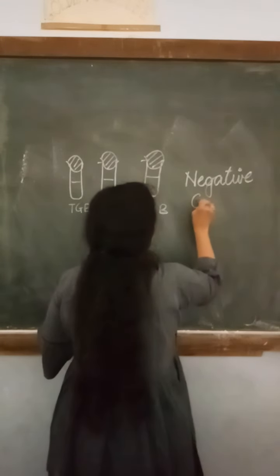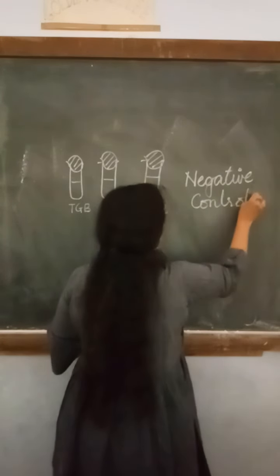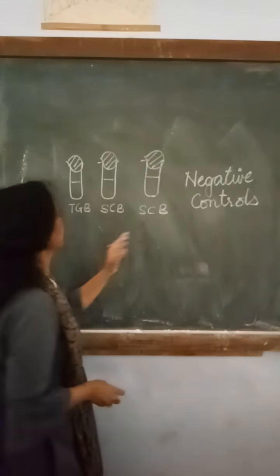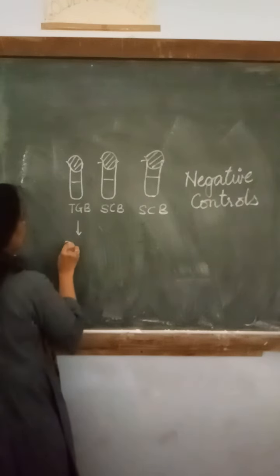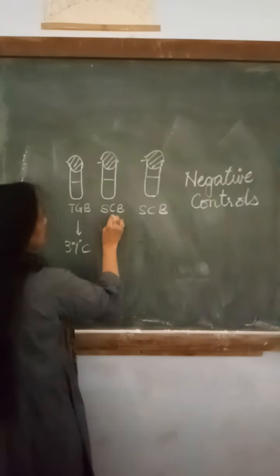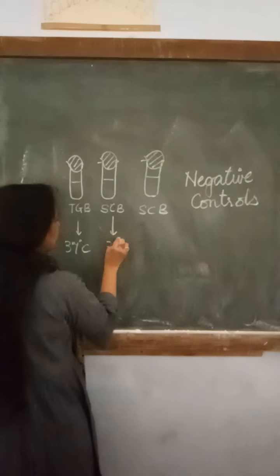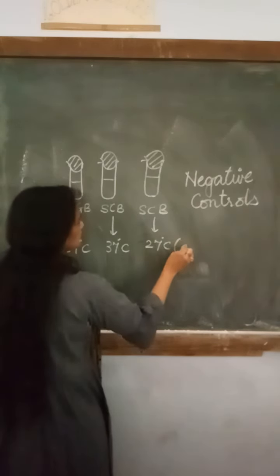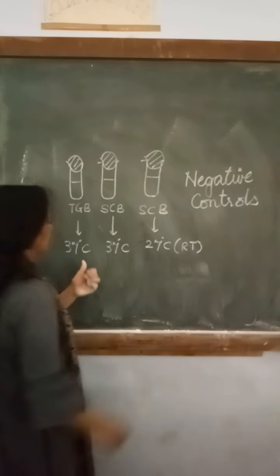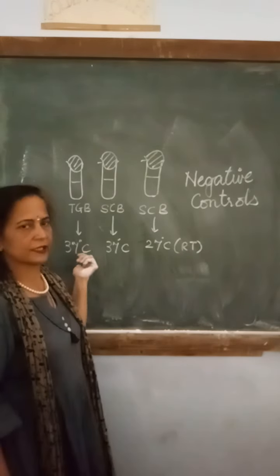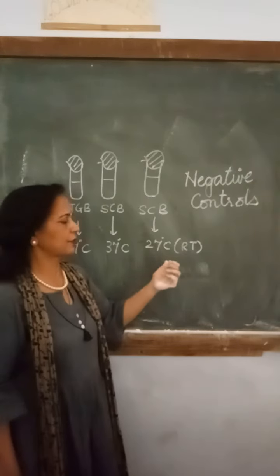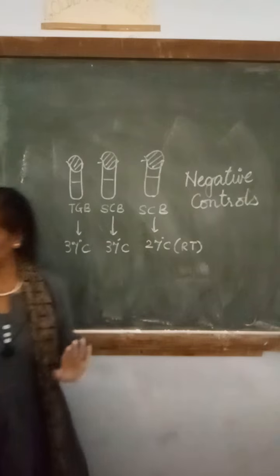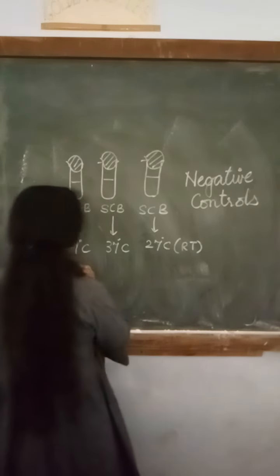These negative controls are also to be kept for 7 days for incubation. This one will be kept at 37 degrees centigrade, this will also be kept at 37 degrees centigrade, and this will be kept at room temperature. This is for anaerobic bacteria, this is for aerobic bacteria, and this is for fungi. So negative controls we have prepared and incubated for 7 days.